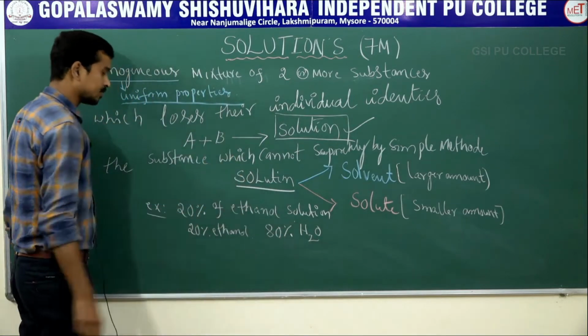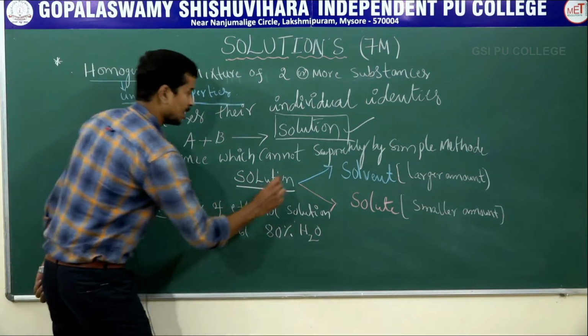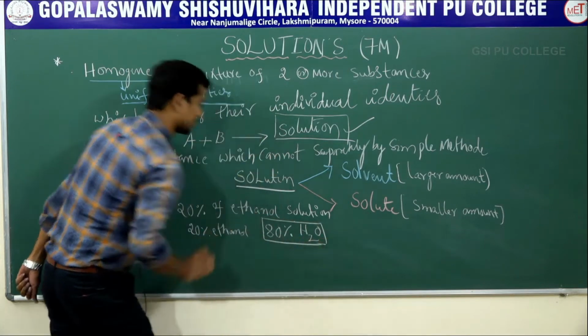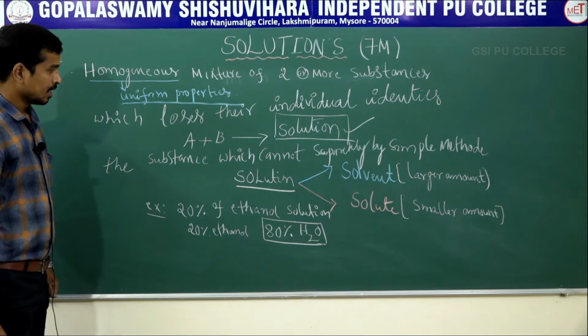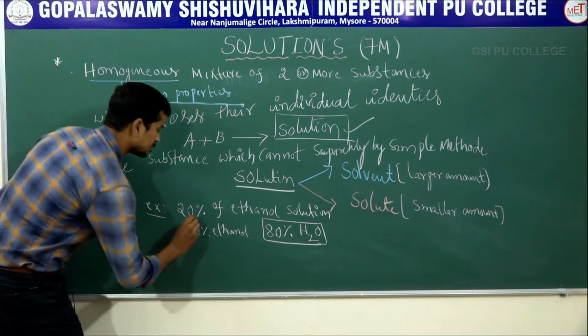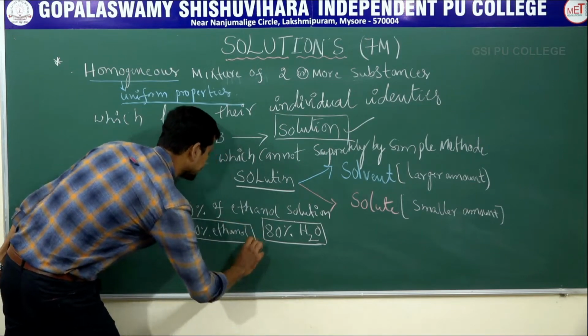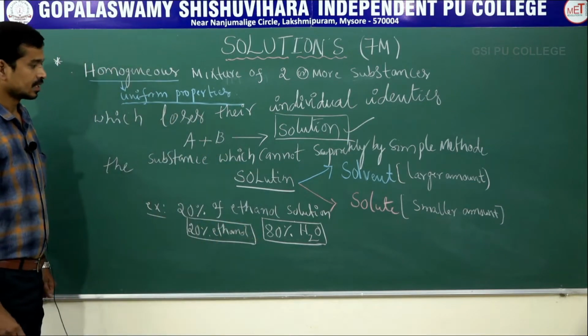In this solution, which one is the solvent? Solvent is present in a larger amount. Water is the solvent. And which one is the solute? Solute is present in a smaller amount. Ethanol is the solute.